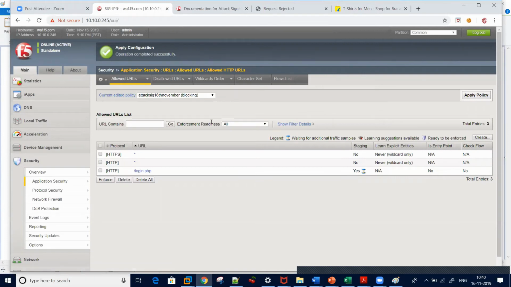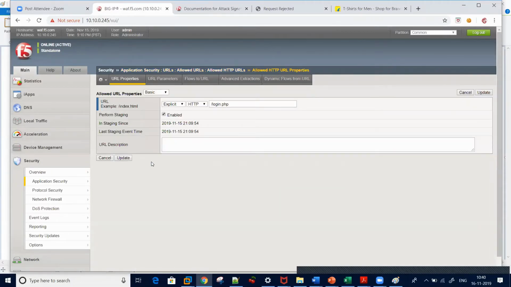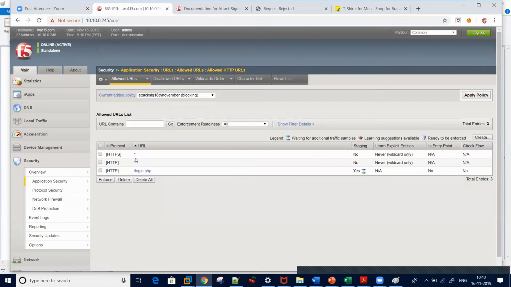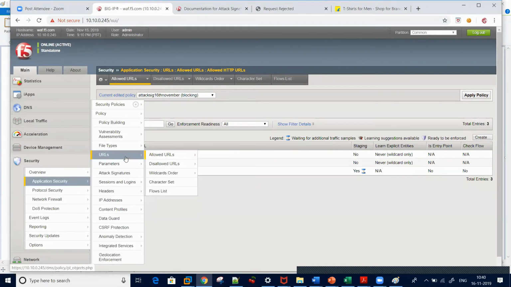Now when someone accesses login.php, first it will check this property, whether it matches the URL properties. You can select other things, which will come into the picture later on. But first it will match this flow. If it does not find it in this flow, then it will go to the explicit entities. That's how a URL, parameter or file type is defined. Learning URLs can be explicit or wildcard. If I want to detect, like, I want to go to the security URL,